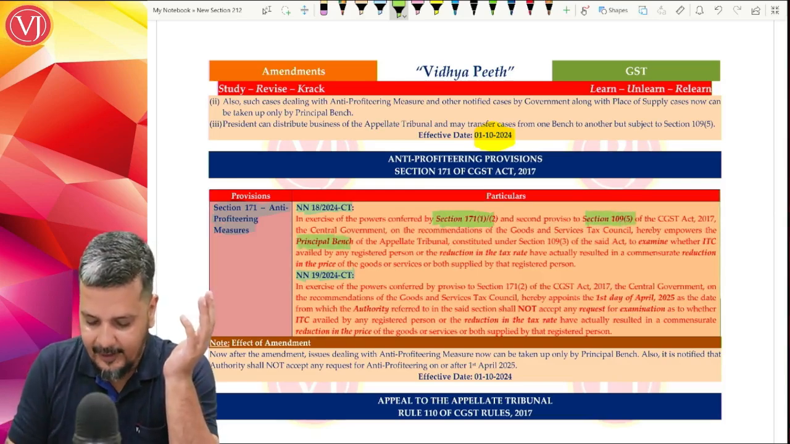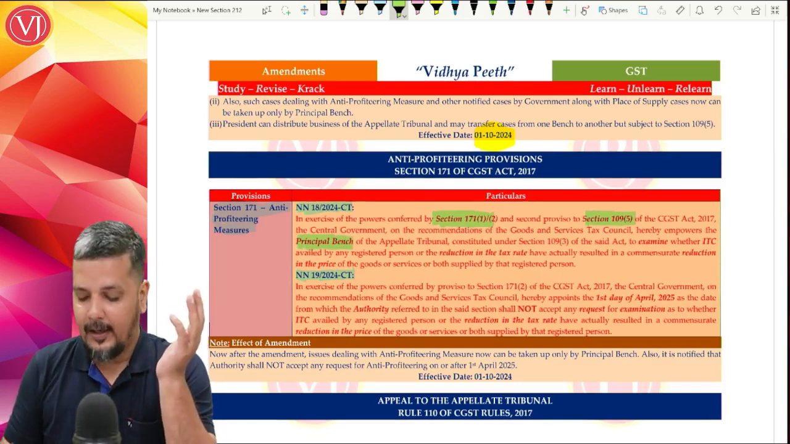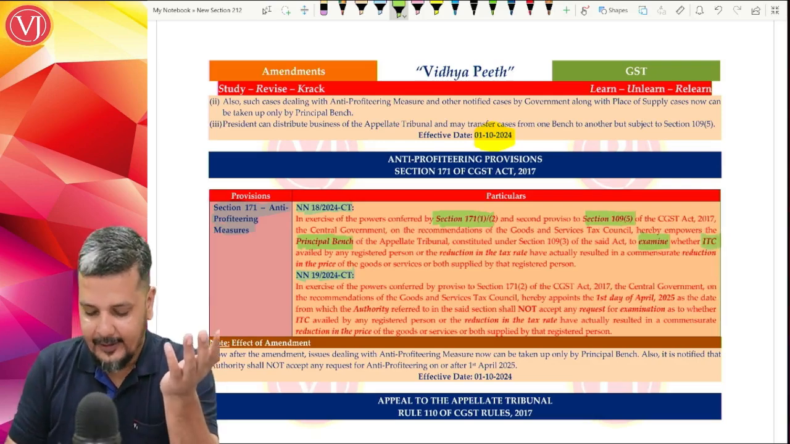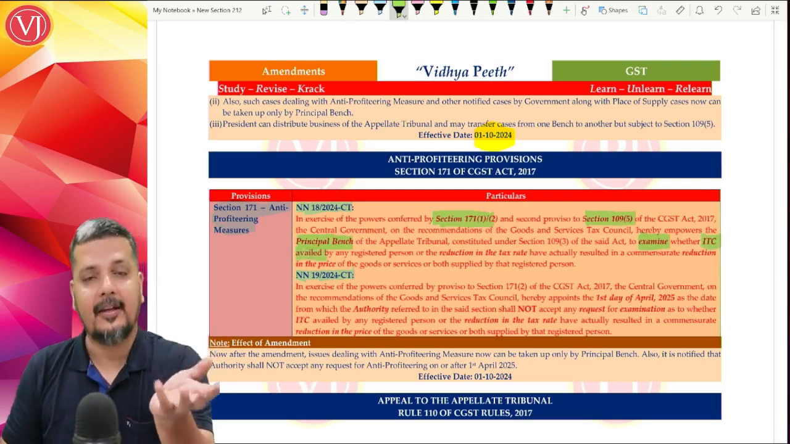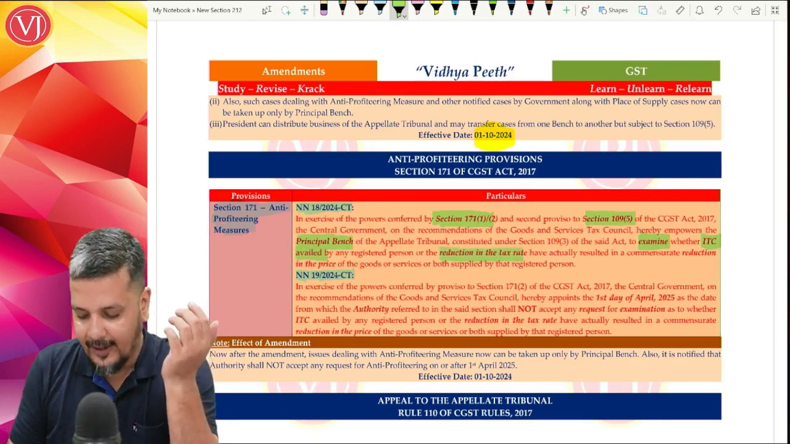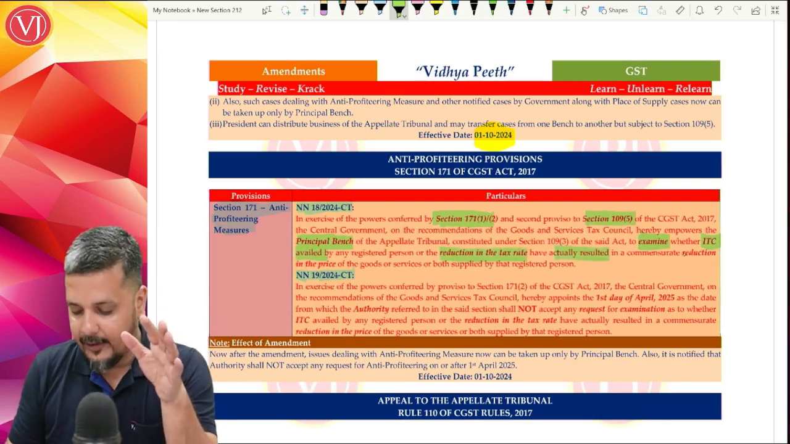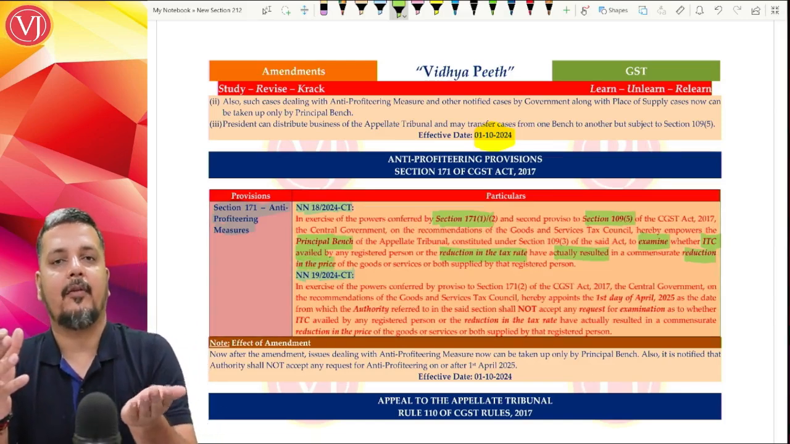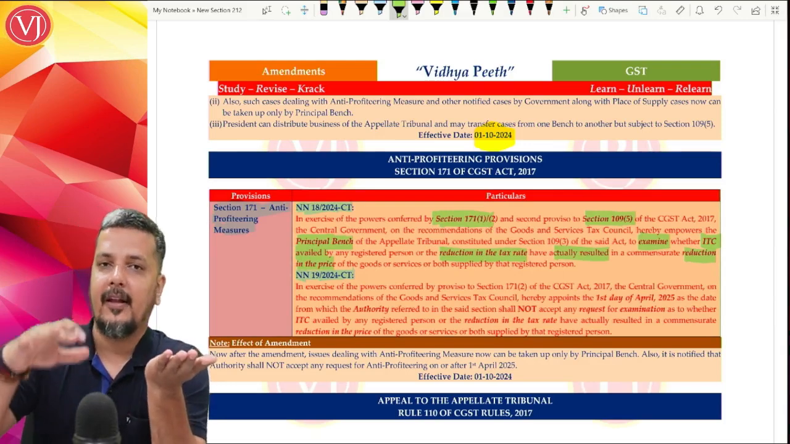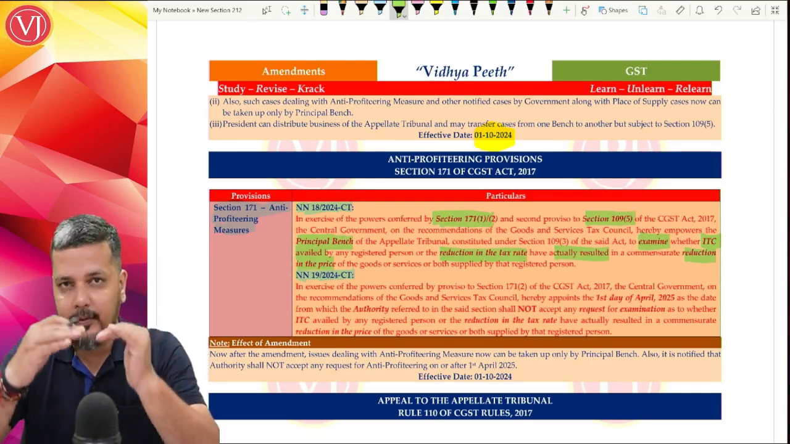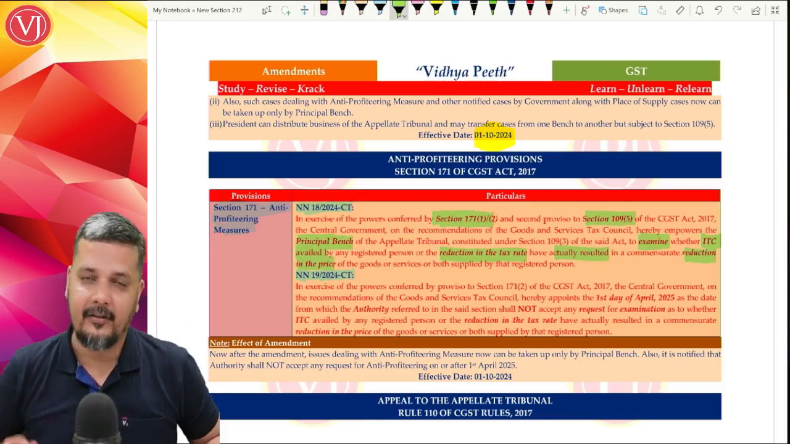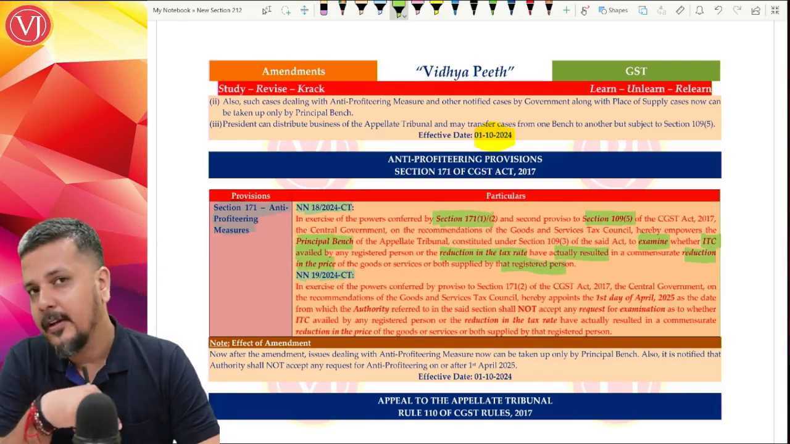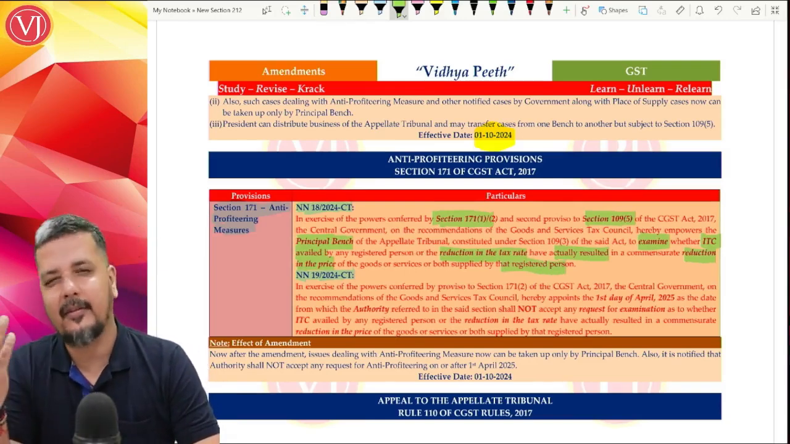Central government has said that principal bench will examine the matters of anti-profiteering measures to check whether ITC availed, increase in ITC by a registered person or reduction in tax rate, has actually resulted in reduction in the price, which means if at all after introduction of GST there was more ITC for a registered person and less rate of tax for a registered person, they should have reduced the price and the benefit should have gone to the end consumer. Whether this is actually done or not by a registered person will be done by principal bench. That is notified. Again, it is the same thing that we already discussed.